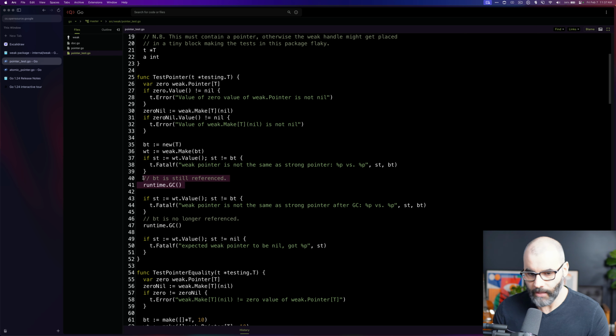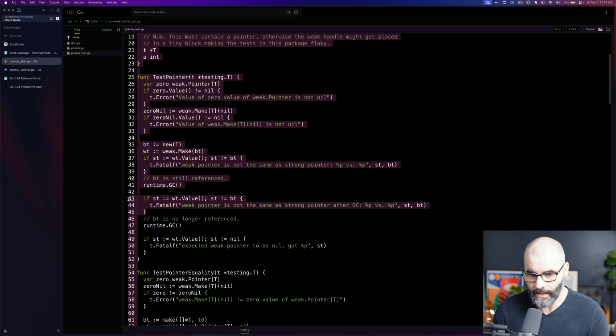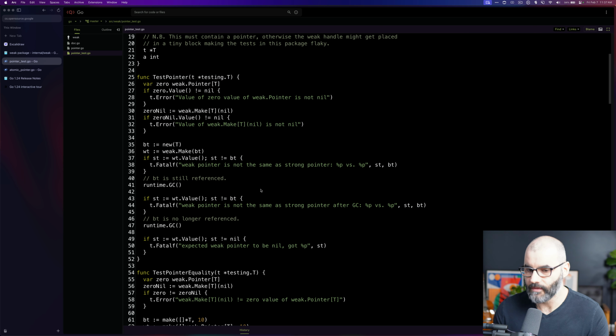When we run the garbage collector the first time, notice that it's not empty just yet, and that's one important thing about weak pointers. It is not very consistent. You're not guaranteed that it's going to be emptied or garbage collected right away. It will at some point, but not right away. Notice here that the first time they run the garbage collector, the test says it is not empty yet. We run it one more time, and then the value will be equal to nil. So that's the thing about weak pointers.